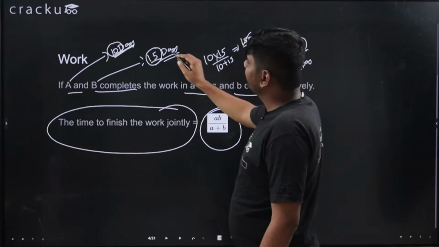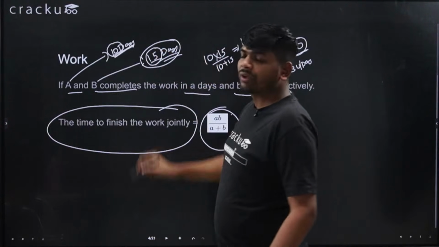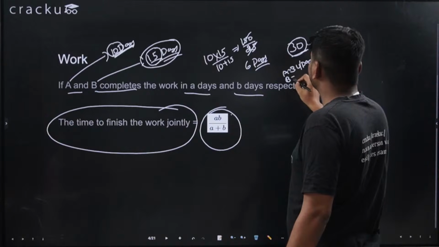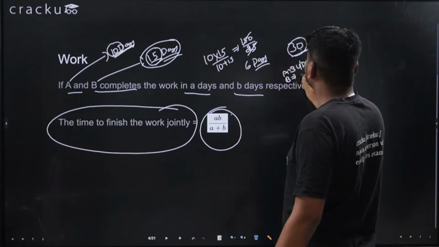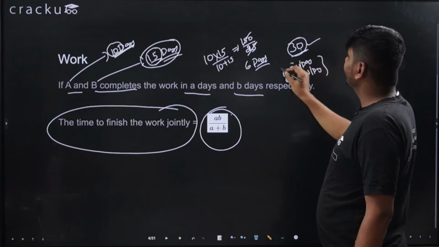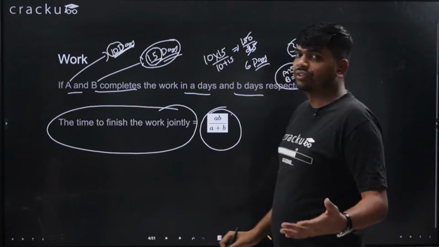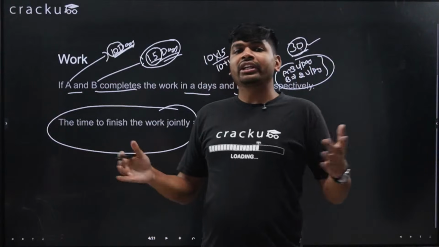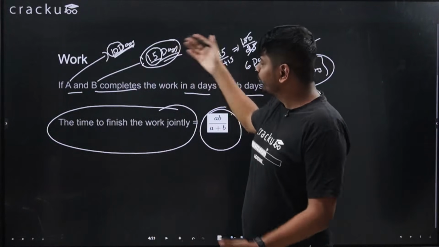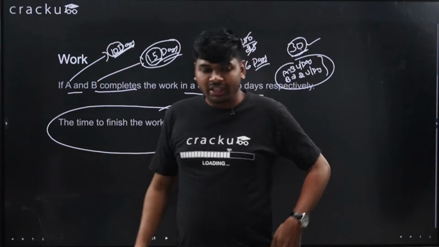And what about B? B is taking 15 days to complete 30 units of work. So efficiency of B is 2. 30 upon 15, that is 2 units per day. So in a single day, they are able to do 3 plus 2, that is 5 units of work. So to complete 30 units of work, it will take 6 days, right? You can use both the methods. I hope this is clear.